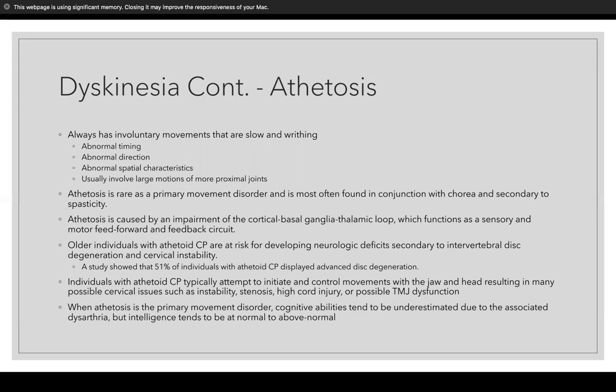Individuals with athetoid CP typically attempt to initiate and control movements with the jaw and head, which is what results in the possible cervical issues such as instability, stenosis, spinal cord injury, or TMJ dysfunction. When athetosis is the primary movement disorder, even though that's pretty rare, cognitive abilities tend to be underestimated due to the associated dysarthria, but intelligence tends to be at normal to above levels. People think they have cognitive issues just because they can't speak due to the initiating movements with the jaw, but intelligence tends to be okay.